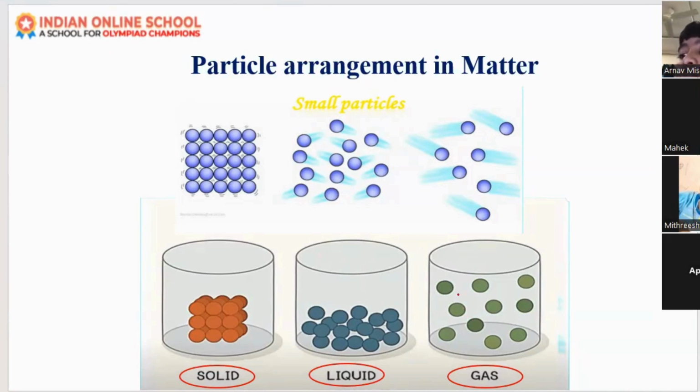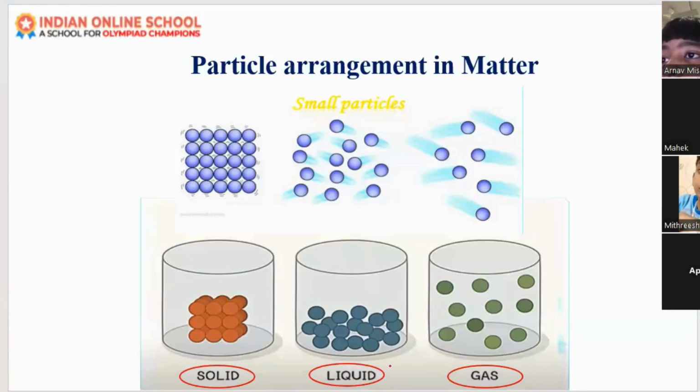And what about gas? All the particles are very far apart. Ma'am, gas does not have a definite volume because it occupies all the amount of space available in a closed shape. Yes, so it does not have a definite volume. Whenever we open a bottle, the gas will occupy all the space. Yes, very good. Yes, Mitreshwar, you're saying something?